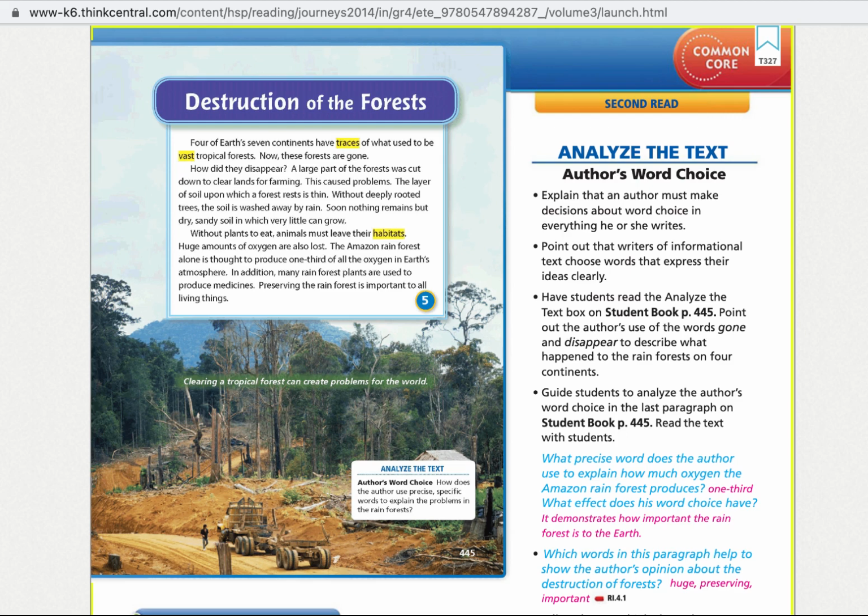Without plants to eat, animals must leave their habitats. Huge amounts of oxygen are also lost. The Amazon rainforest alone is thought to produce one third of all the oxygen in Earth's atmosphere. In addition, many rainforest plants are used to produce medicines. Preserving the rainforest is important to all living things. The caption says, "Clearing a tropical forest can create problems for the world."